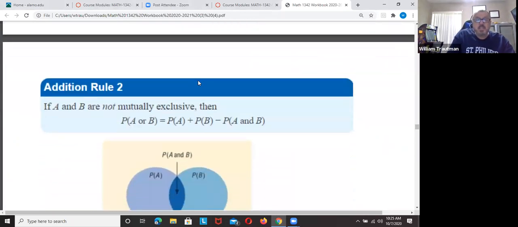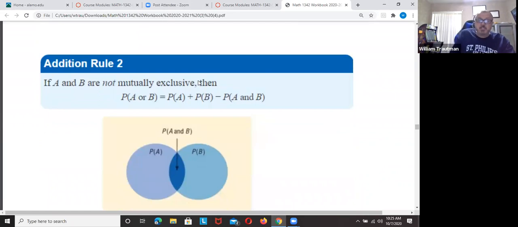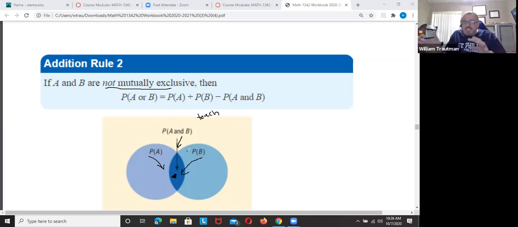All right. So if they're not mutually exclusive, remember, mutually exclusive means they cannot occur at the same time. Do you see how the two circles touch? So these are not mutually exclusive, because if I pick a number that's right here, it's in A and it's in B. It's happening at the same time.